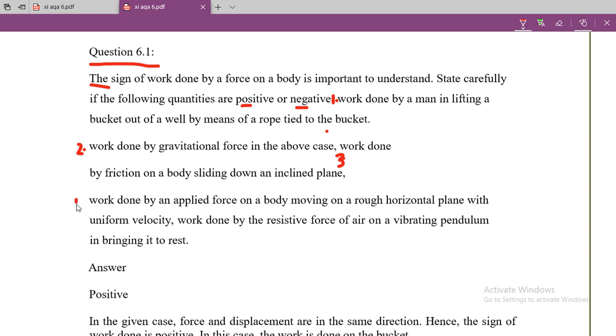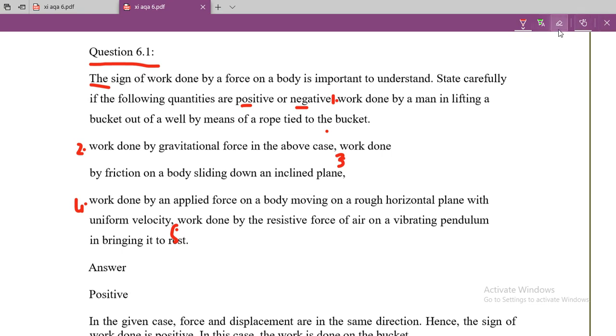Fourth point is work done by an applied force on a body moving on a rough inclined plane with uniform velocity. Then fifth point is work done by a resistive force of air on a vibrating pendulum in bringing it to rest.